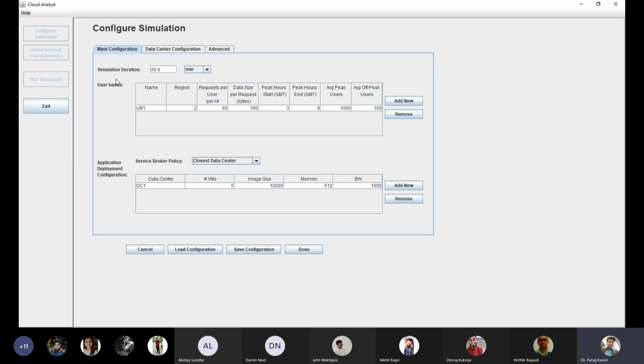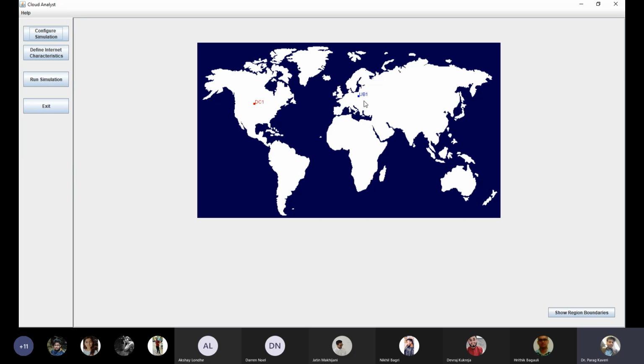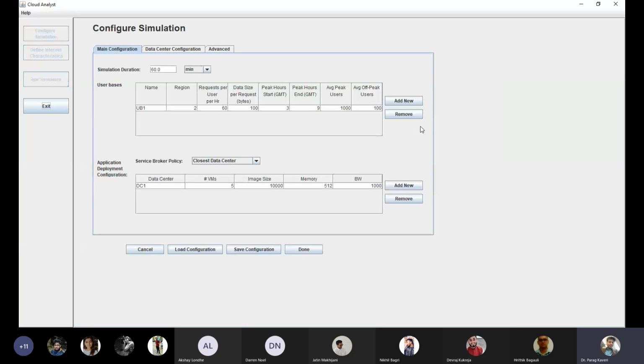Now the second part is the user base. Currently we have only one user base and only one data center. We can add one more user base. We can click on add and have one more user base, then a third, a fourth, and a fifth user base. So we now have 5 user bases.